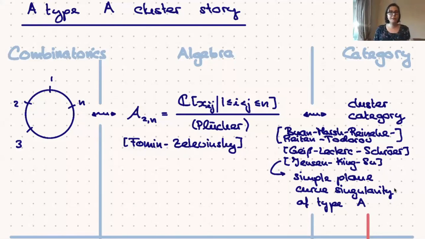Now, if we just think of these cluster combinatorics from a purely combinatorial viewpoint, we can encode this in the combinatorics of a regular n-gon, where we consider arcs and triangulations of this regular n-gon. Now, as I've alluded to, what happens when we take that to the limit, when we take n to infinity?